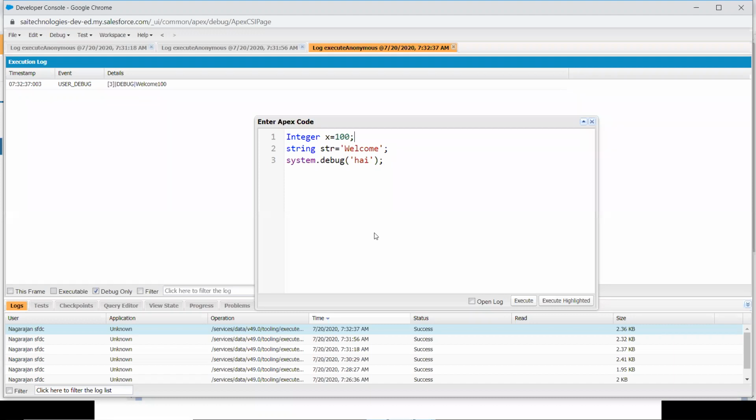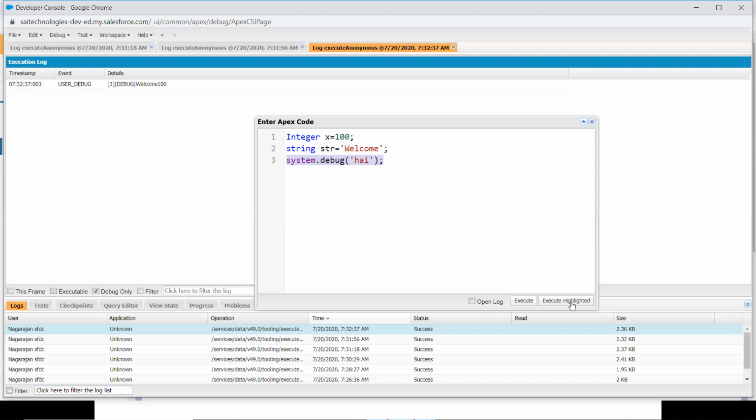Next interesting part. Let's suppose I want to execute only this particular line. You have to highlight it, you can select one or more lines, and then go for execute highlighted. In that case, only the selected line will get executed. That is the difference between execute and execute highlighted.